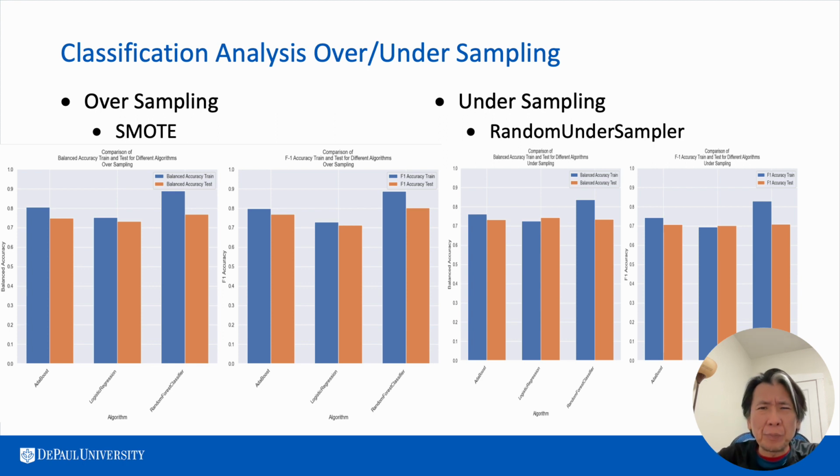Finally, we try over and under sampling, and the random forest struggled with sampling. And AdaBoost model looks stable, but the gap between training and testing is a little bit wider. AdaBoost and random forest would have performed better if hyperparameters were retuned for the balanced data set. But interestingly, logistic regression showed 3% increase in performance in both over and under sampling, which was very surprising.